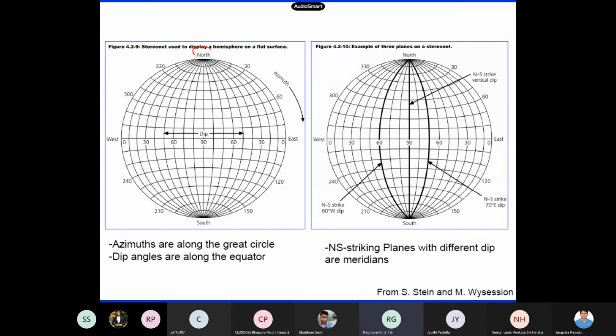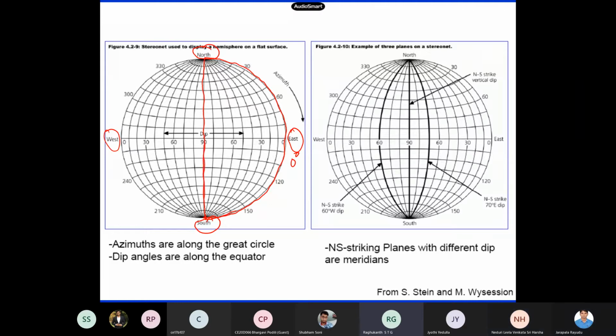So this is my north. This is my south direction, and this is east, and this is west. Now this outer one, what is the dip of this one? 0 degrees. Okay. Now this straight line, you can see here, what is the dip angle? 90 degrees. You can see here 90 degrees.